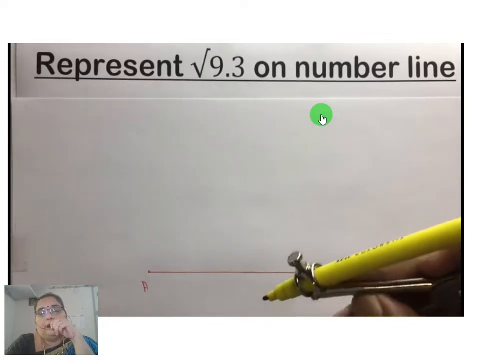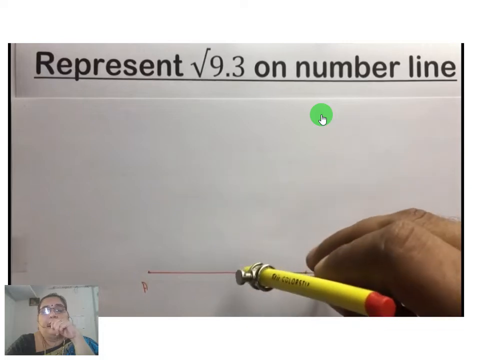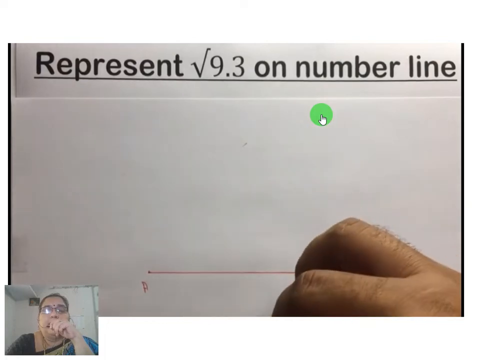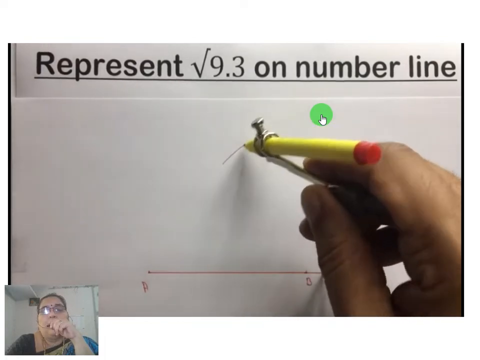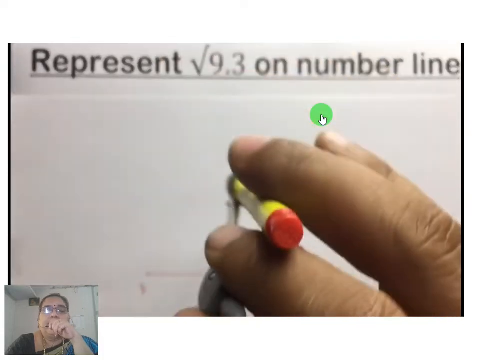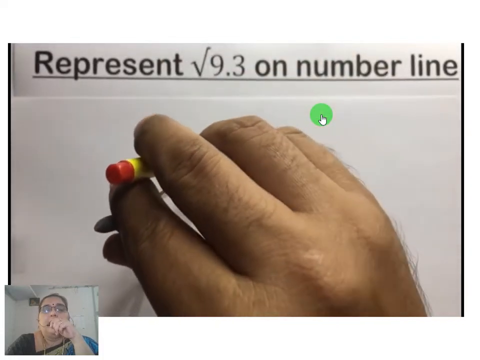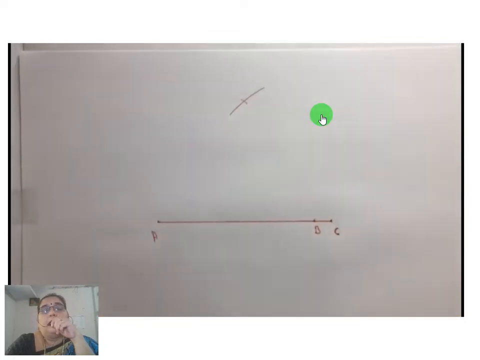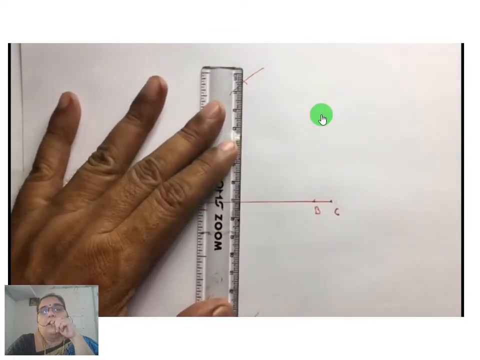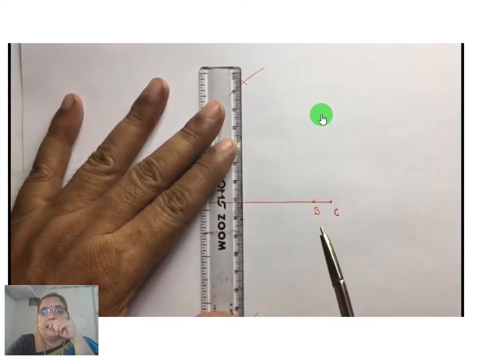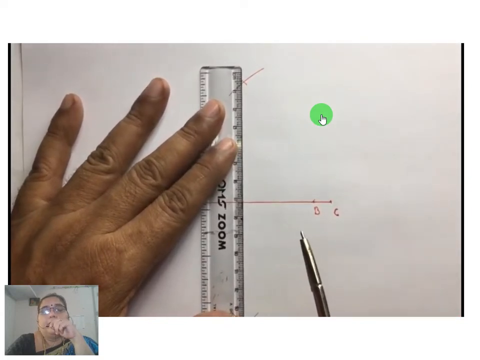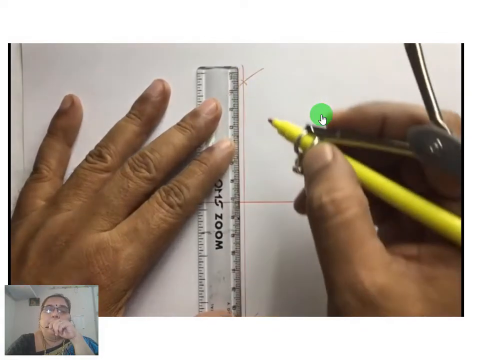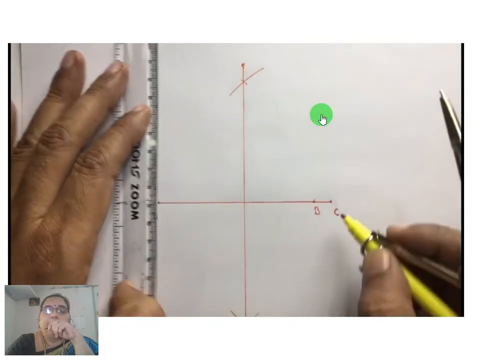Now we are going to draw the perpendicular bisector of AC. Take more than half of AC. Cut two arcs from C, one above and one below. With the same radius from A, cut the previous arcs above and below. Now join the 2 points where the arcs cut, using a ruler. Now we have drawn the perpendicular bisector of AC.